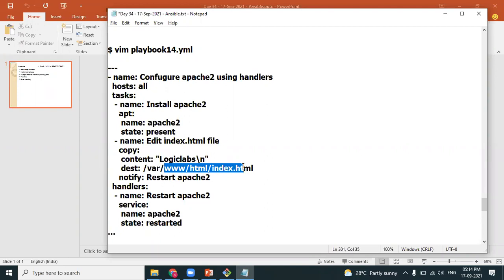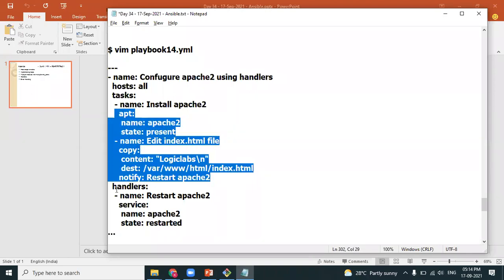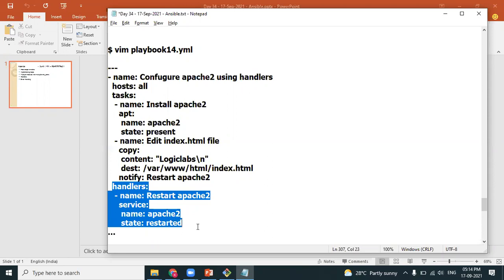And here we have two modules, APT and copy. Yes, this is the handler. Now when this handler gets executed, tell me. Once Apache gets installed, restart the Apache service.